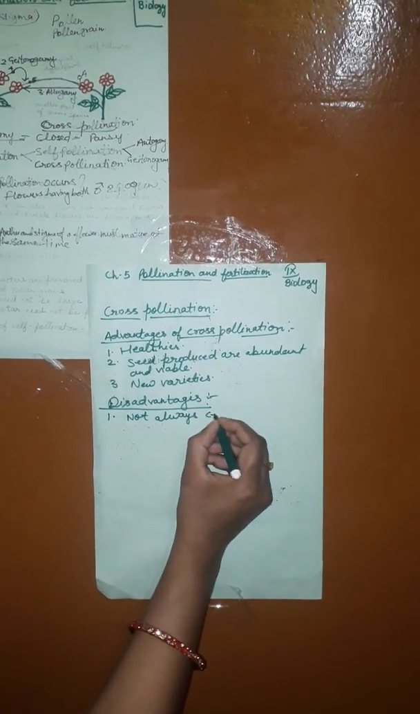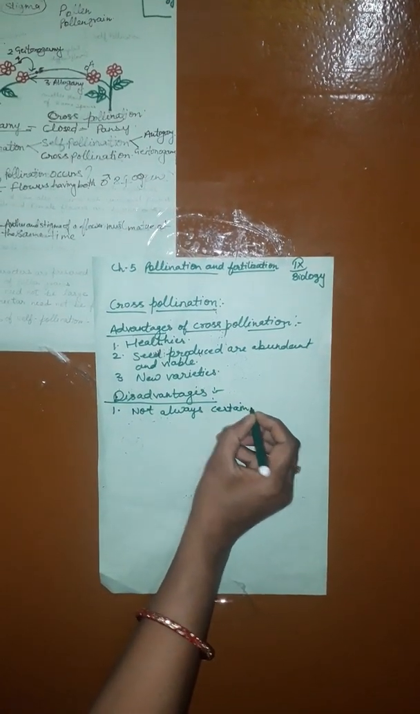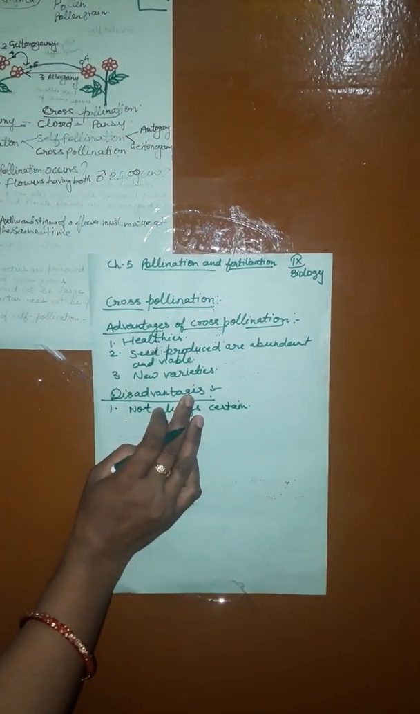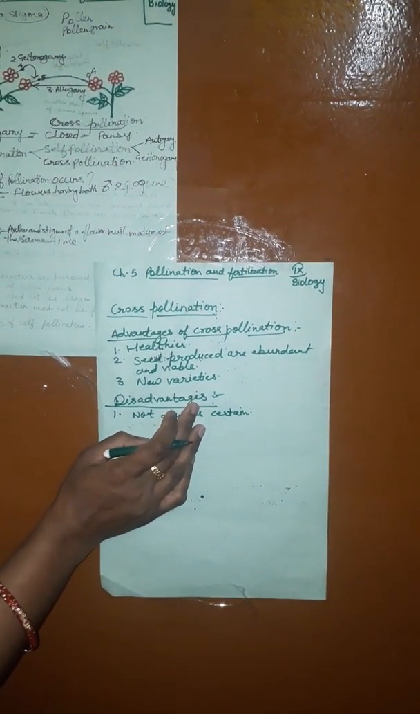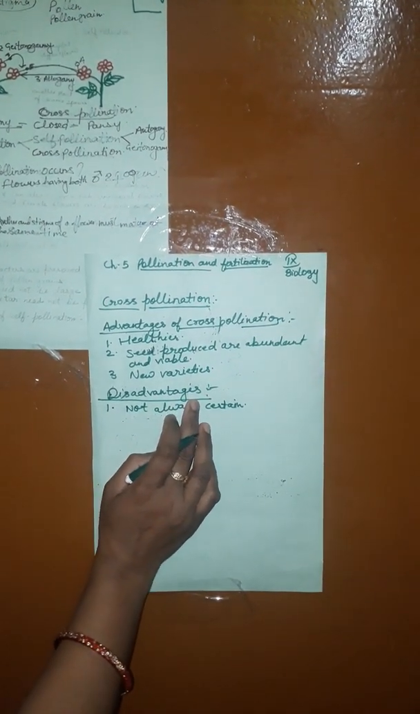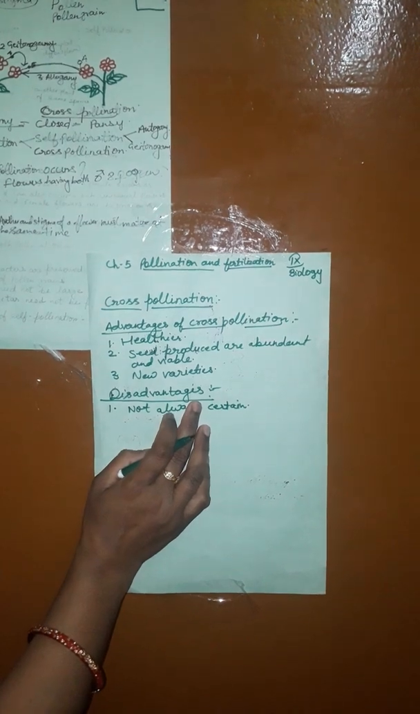So first is not always certain. Why not always certain? Because some pollinating agent is always needed, which may or may not be available at the proper time.